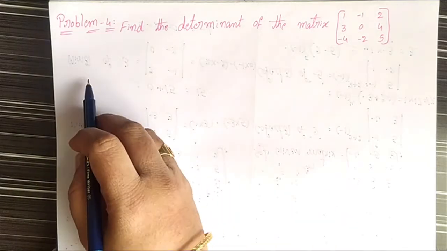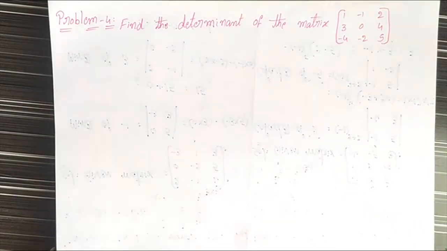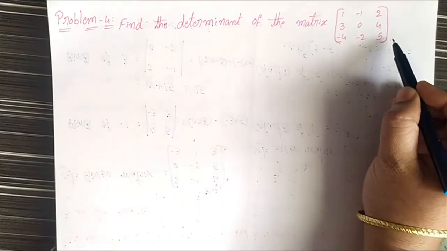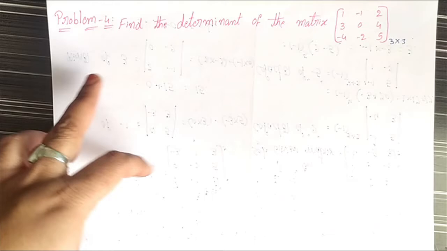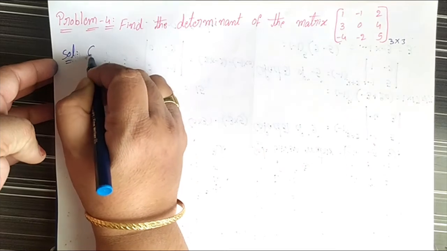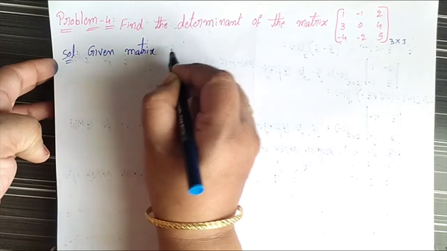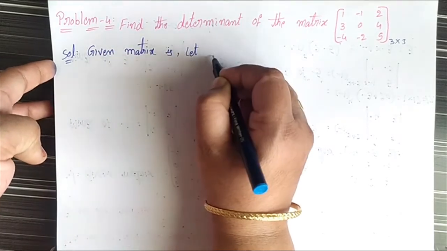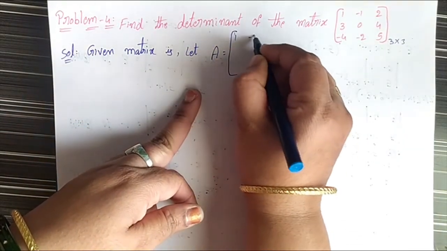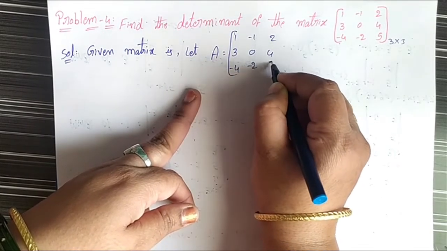Next, problem number 4. The problem is to find the determinant of the matrix. The matrix is 1, -1, 2, 3, 0, 4, -4, -2, 5. This is a 3 by 3 matrix. We have to find the determinant of the matrix. For that, in the solution, first write down the given matrix. Assume it is A. The matrix A is 1, -1, 2, 3, 0, 4, -4, -2, 5.